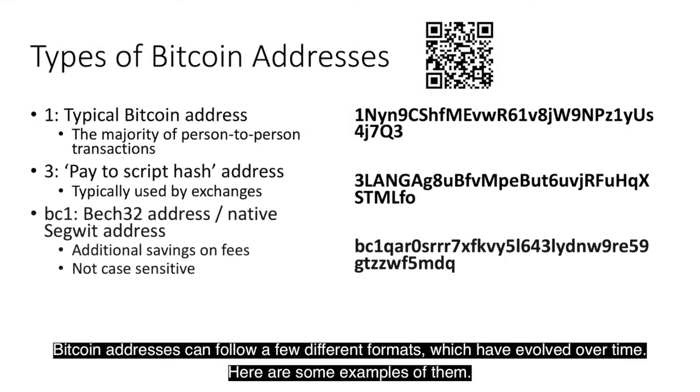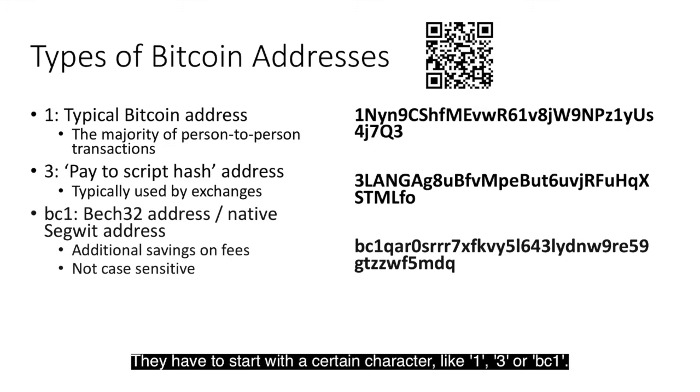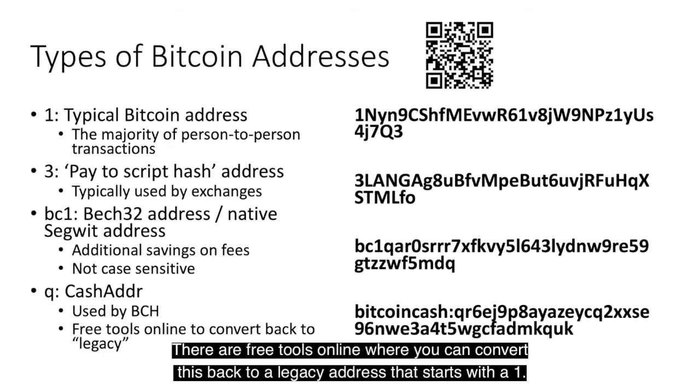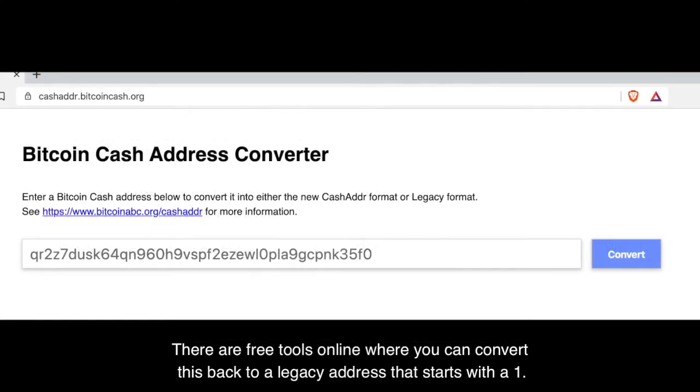Bitcoin addresses can follow a few different formats, which have evolved over time. Here are some examples of them. They have to start with a certain character like 1, 3, or BC1. Bitcoin Cash uses a certain address type that starts with a Q and sometimes includes the prefix Bitcoin Cash to reduce confusion. There are free online tools you can use to convert this back to a legacy address that starts with a 1.